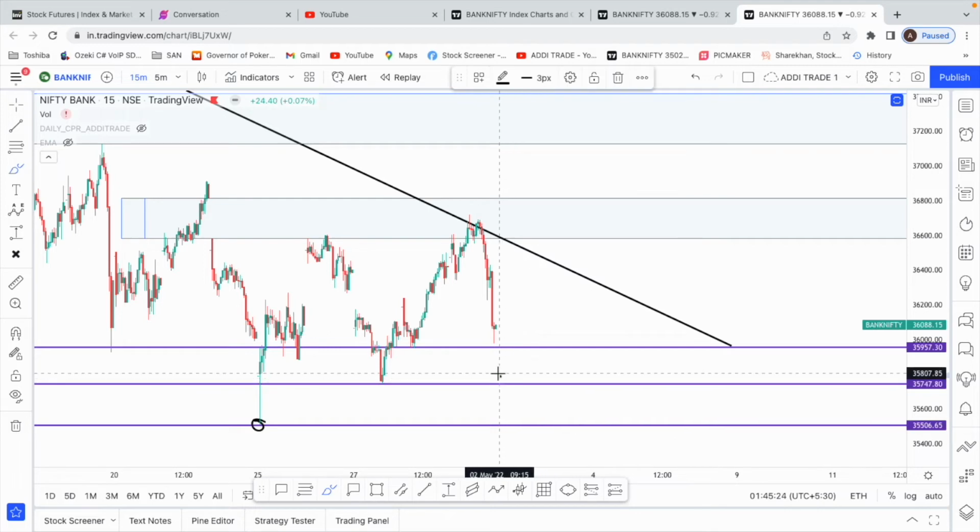If again this kind of corrective wave forms, wait for the structure to form and then see if you are getting a breakout on the upside or breakout on the downside. If we get a gap down somewhere over here, and if this level of 37,700 breaks, probably the next target is 35,500. And on the upper side, say we don't fall so much, we start reversing, right? The upper target is 36,000.